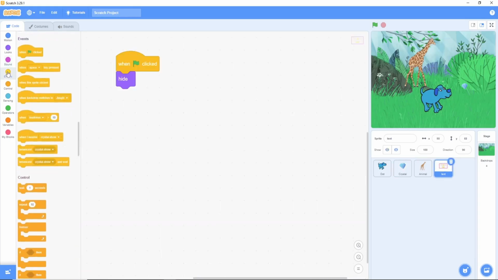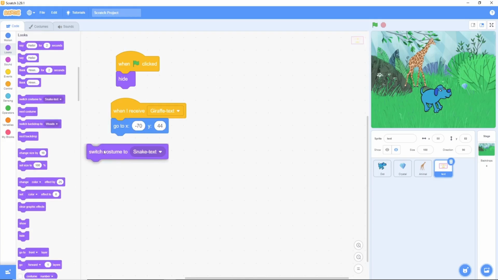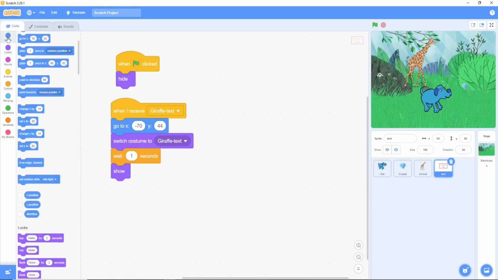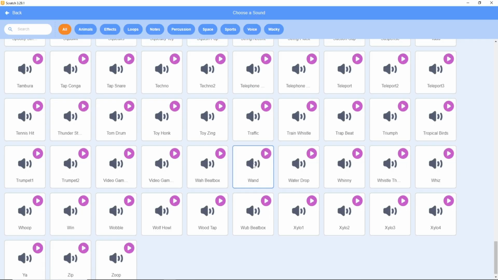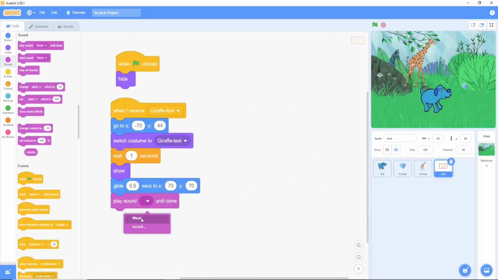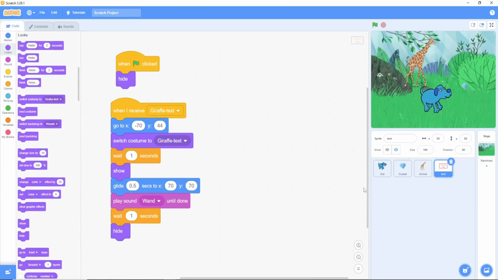The text sprites. When I receive giraffe text, it will show up, move into position, and then we'll use a glide block to make the text float elegantly to the center of the screen. At the same time, we'll start sound, wand, until done to emphasize this important phonetic sound.